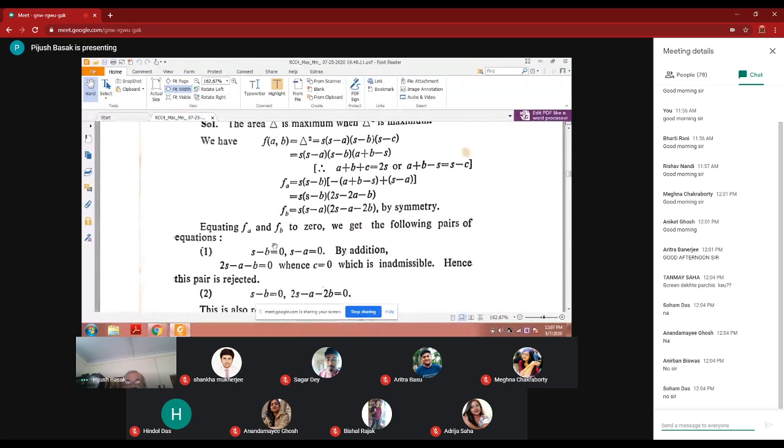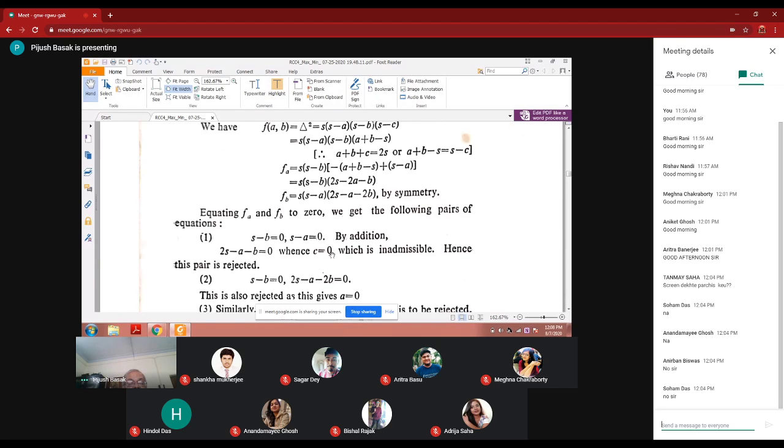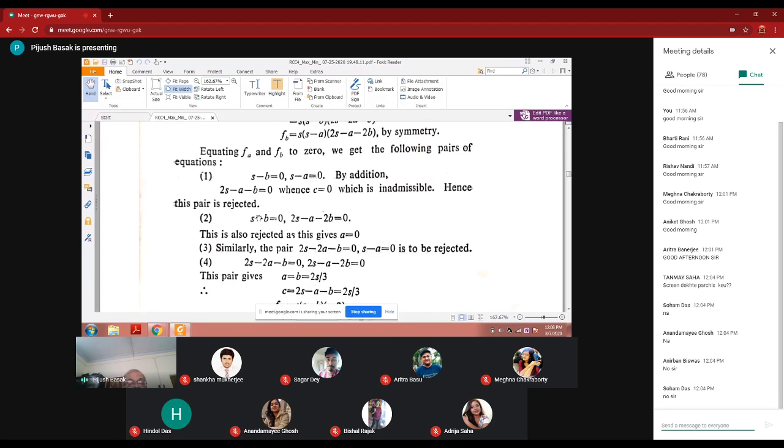After our usual procedure, from the factor pairs of the equation we get s minus b equal to 0, s minus a equal to 0. By addition, 2s minus a minus b is equal to 0 when c is equal to 0, which is impossible, so we reject this. s minus b equal to 0 and s minus a equal to 0, we reject this. Another option is s minus b equal to 0 and 2s minus a minus 2b equal to 0. This is also rejected as this gives a equal to 0. There is no way you can accept this condition. Any side cannot be equal to 0, otherwise it is not a triangle. So suppose a is 0, then it is no longer a triangle.